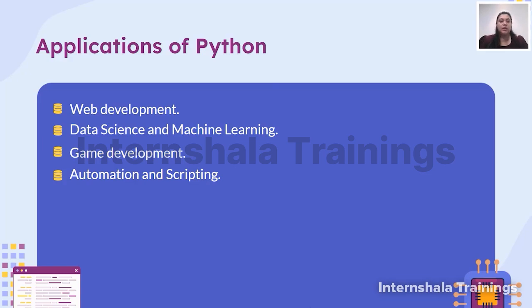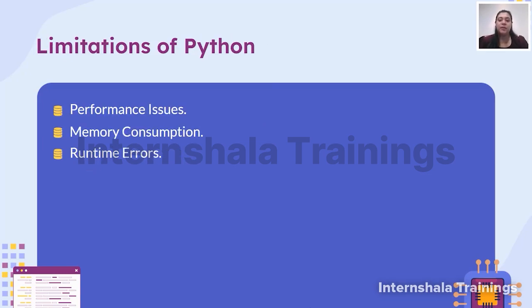Now let's talk about the limitations of Python. As you know, any programming tool that you use has both its pros and cons, right? As Python has innumerable inputs to give to the users, there are also some limitations that we have to understand while using Python. First of all, the performance issues.